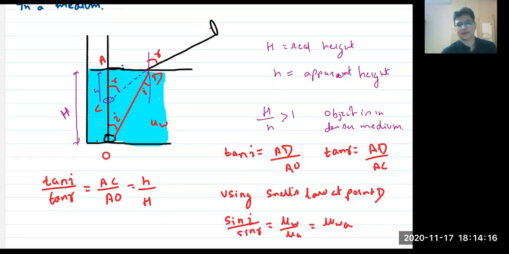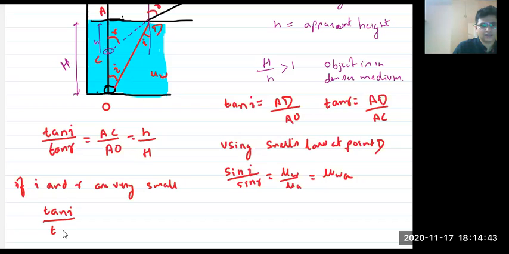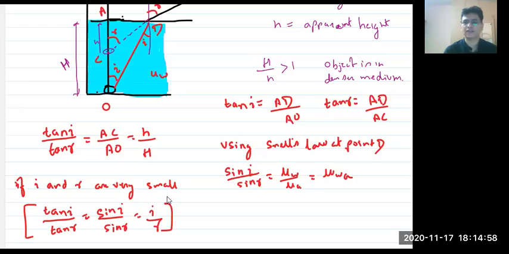Now there's a very small concept, right? The small concept is these angles I and R are very small. Now, if I and R are very small, then I can write tan I by tan R is equal to sin I by sin R is equal to I by R. This is the condition only if I and R are very small. Now we consider this to be small, by the way.